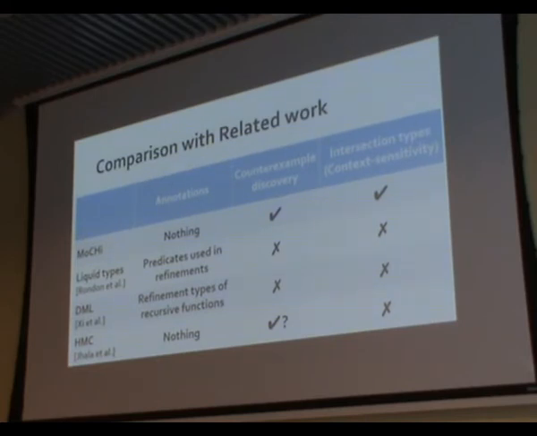And as you can see, MoCHI can discover counterexamples, while the others cannot. And MoCHI can check programs using intersection types. That means the method is a context-sensitive analysis.